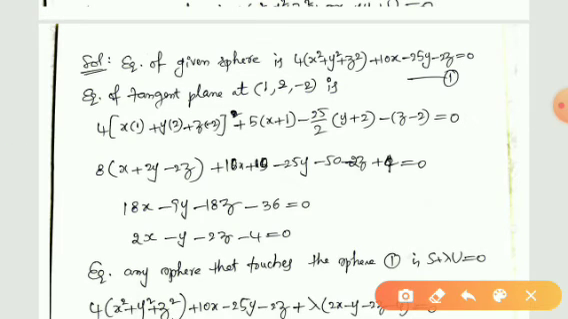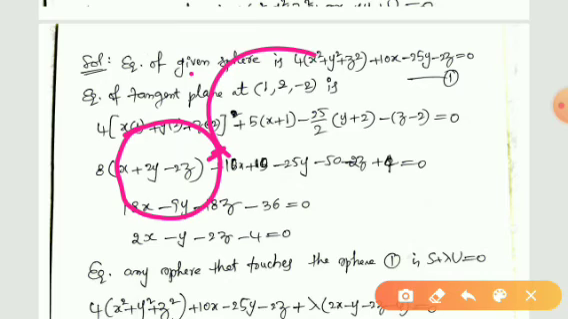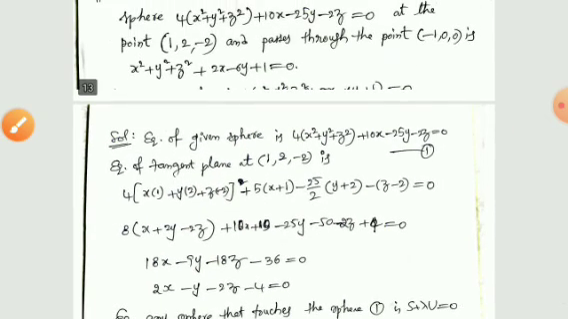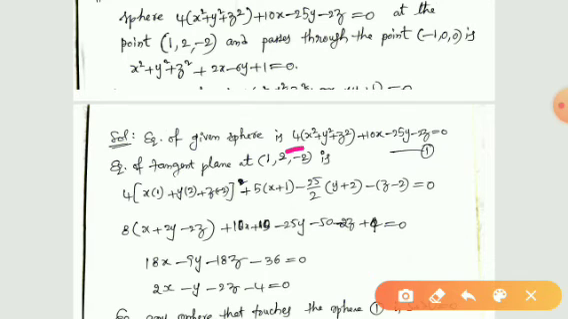Actually what we have to do here is, you are given a sphere, and this is the given point on the sphere. We have to find another sphere passing through this point and touching the given sphere at this point, and passing through another point given in the problem. So see this. This is the equation of the given sphere. Take this as equation number 1.